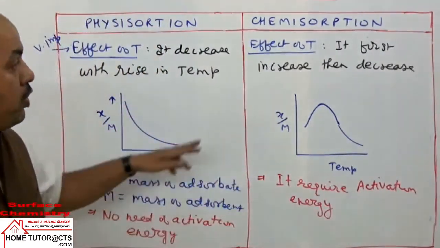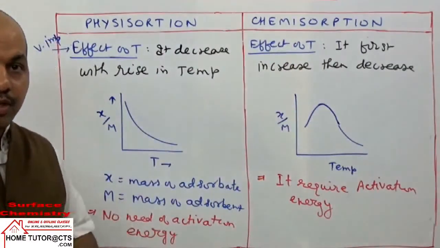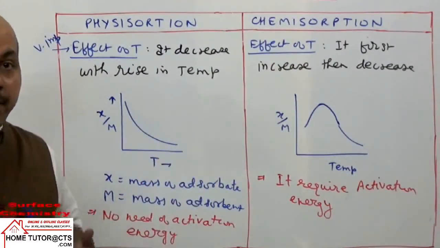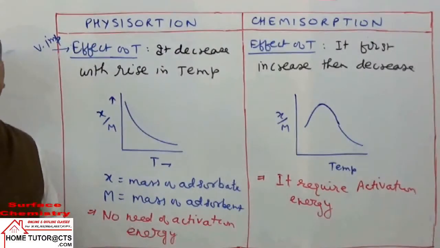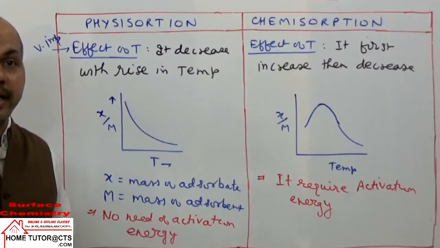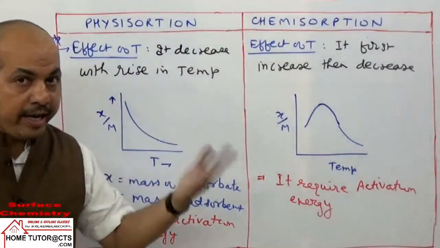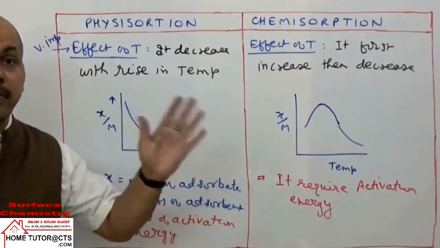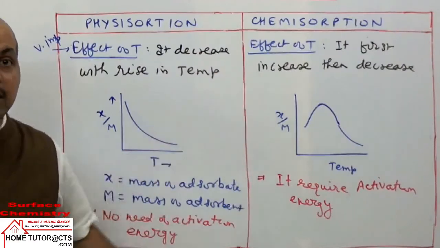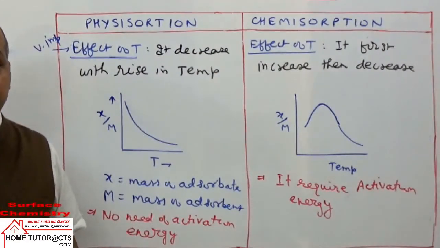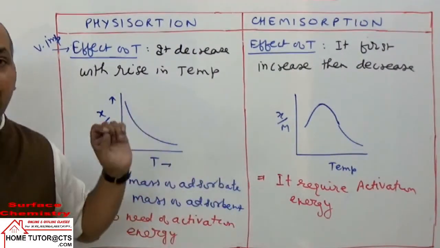So in the beginning, when there is rise in temperature, it helps more reactant molecules to cross the energy barrier. We discussed this effect, the Arrhenius equation, effect of temperature on reaction rate constants.